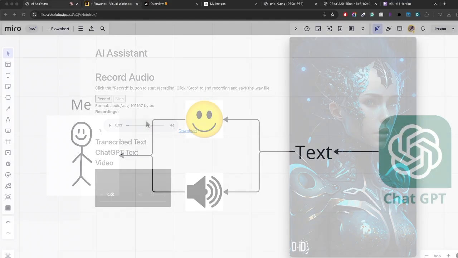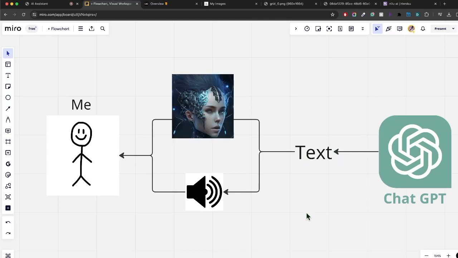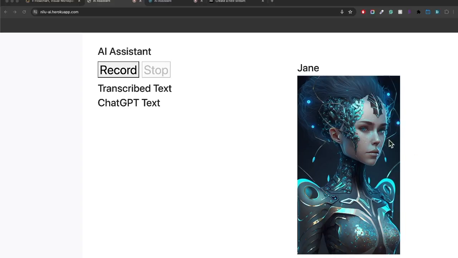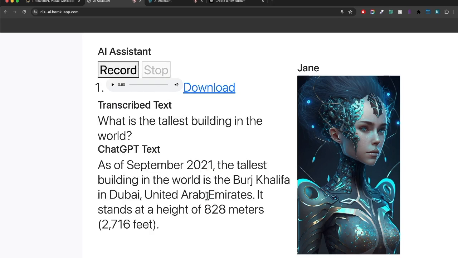Nice. Now, going back to our diagram, we took the response from ChatGPT, we added a face to it, and it successfully spoke back to us. I would mark that as a success. So now that we know that it works, I simplified the front end. Let's ask Jane something else. What is the tallest building in the world? Okay, see if that worked. Okay. Wait for the video.